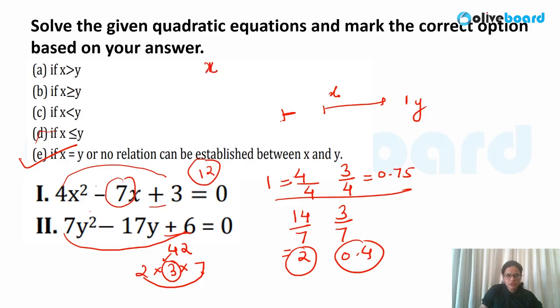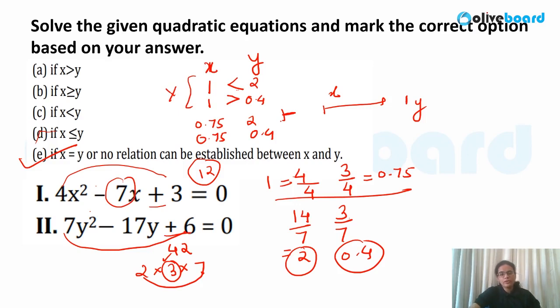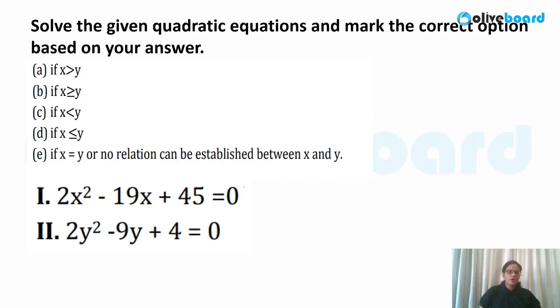For x roots you can write here 1, 1, 0.75, 0.75. Okay, but it takes a lot of time. Y value you can mention, one value is 2.4, other is 2.4. Now easily you can compare, this is greater, this is greater. So here itself I can say no relation can be established. So you can either use the line method or number line method, or you can use the tabular method to get the answer. Okay, now one more question.